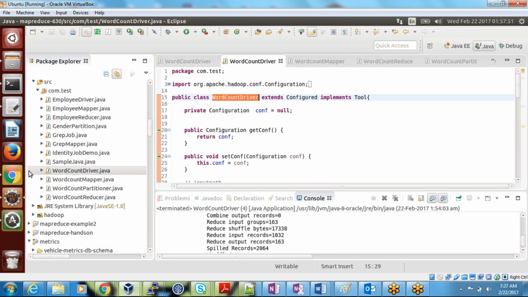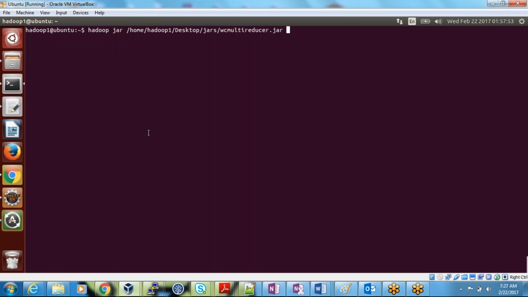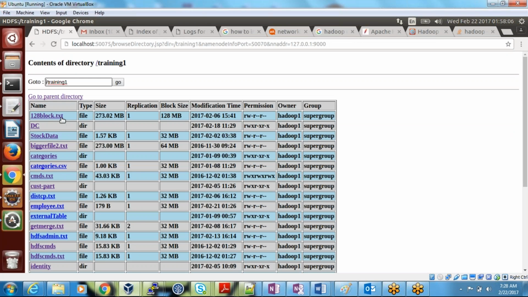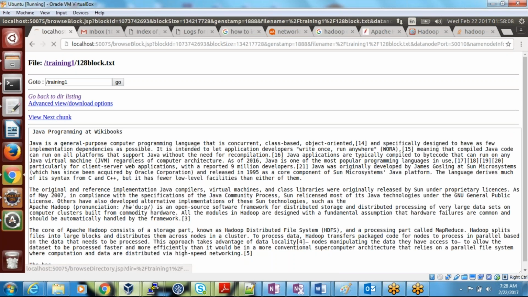Then a space and the input. What is the input you want to give? I want to give the input of this file.